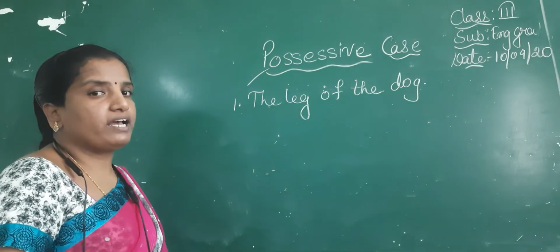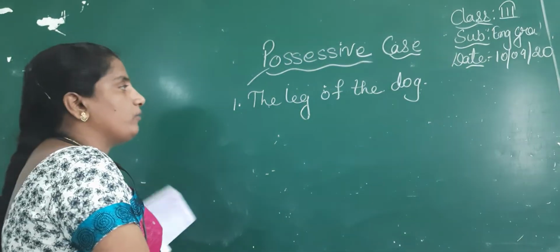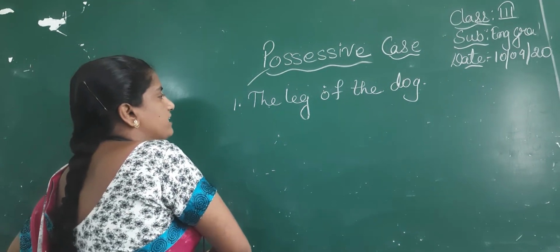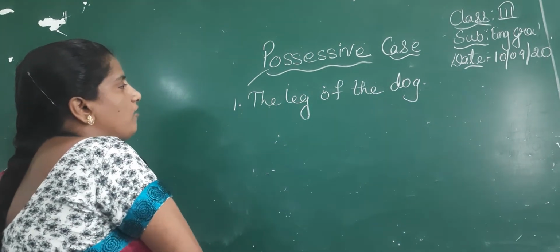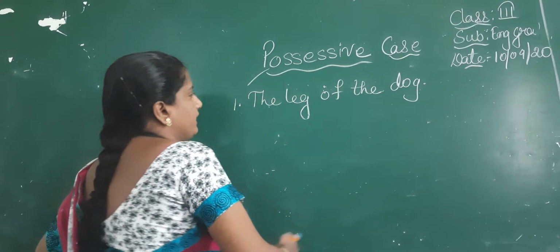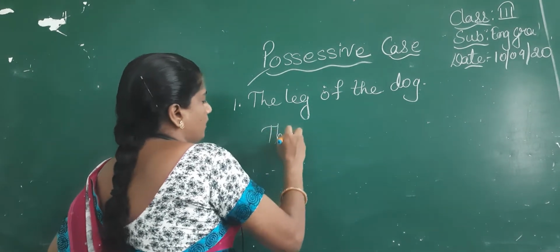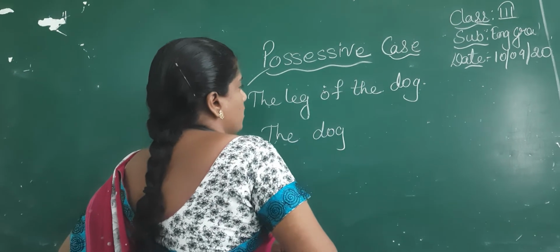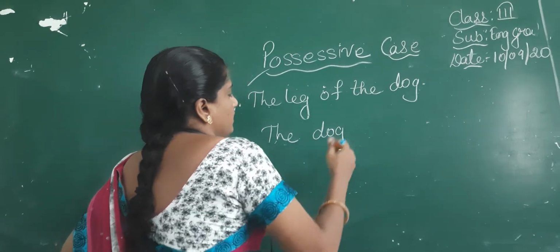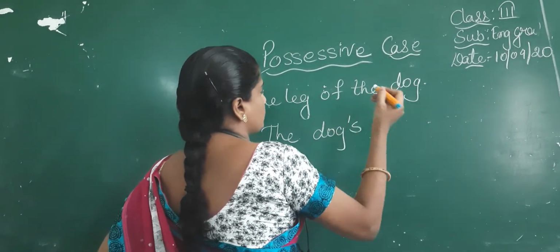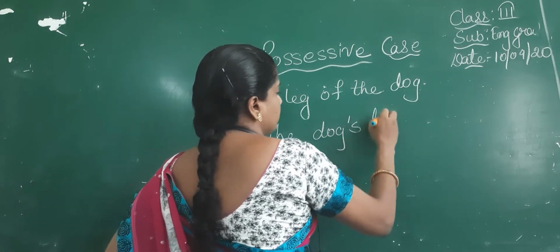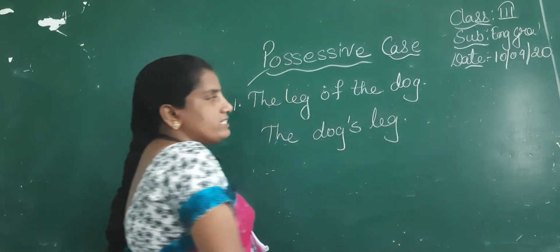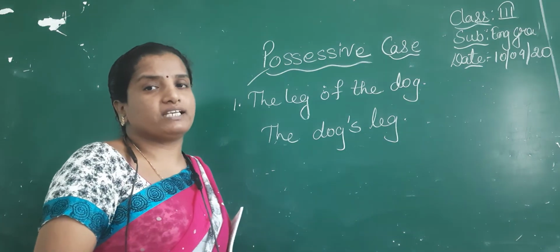See, dog does not end with S. Here we have to write apostrophe S. The dog's leg. This is how we can denote the possession.